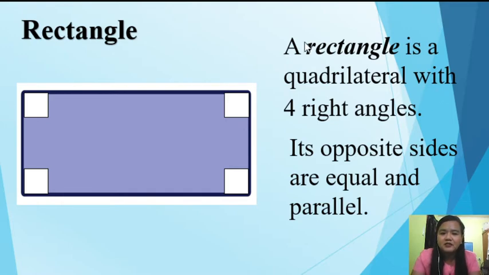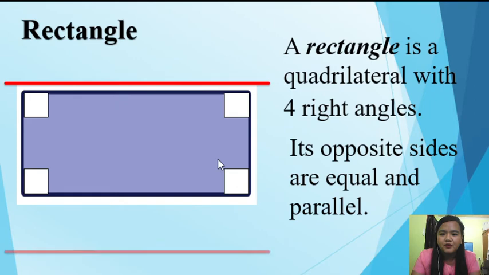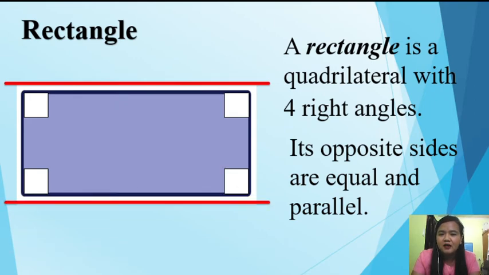So, we have this first set of sides and another set of sides. These opposite sides are equal and parallel. Meaning to say, if this is 10 centimeters, the other side is also 10 centimeters. We also have another pair. So, we have this left side and this right side. So, these sides are also opposite sides that are equal and parallel. So, if this is 3 centimeters, the other side is also 3 centimeters.